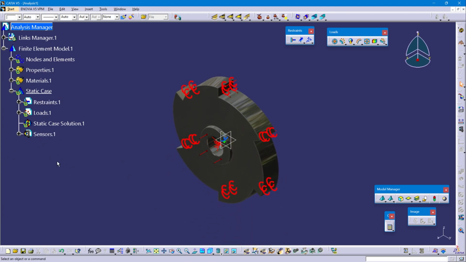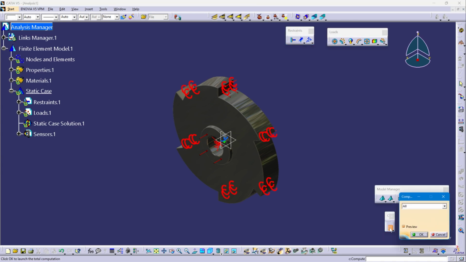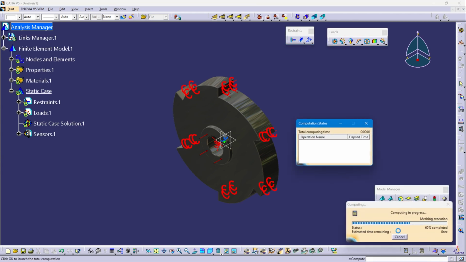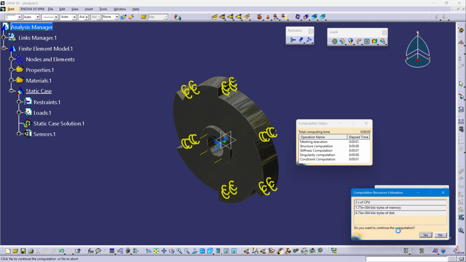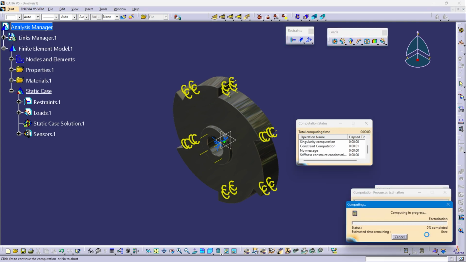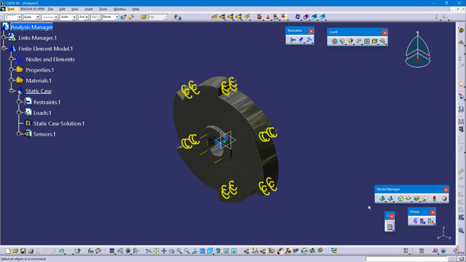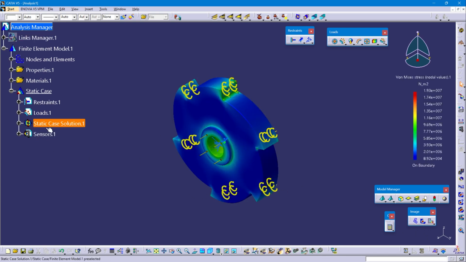We applied the boundary condition and select this compute command. OK. And yes. In the image command bar, select second option. So this is our von Mises stress. Maximum von Mises stress is 1.93 e power 7 Newton per meter square.